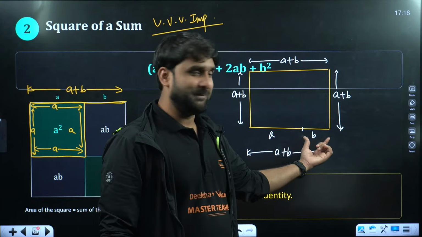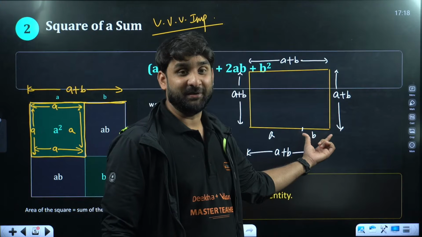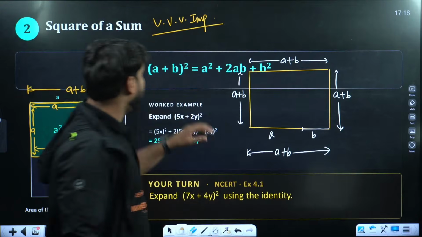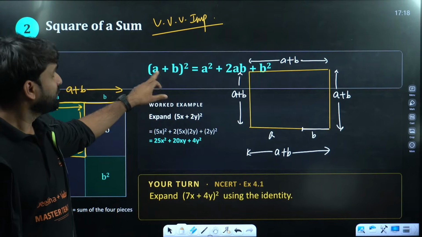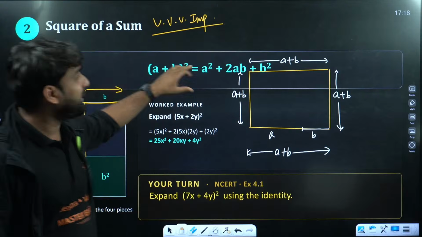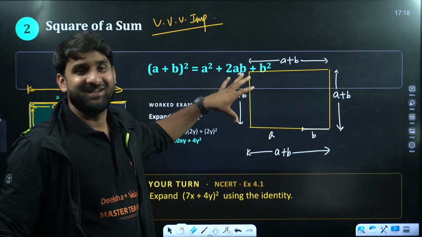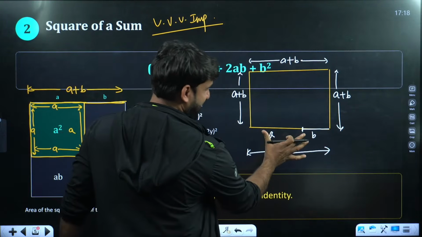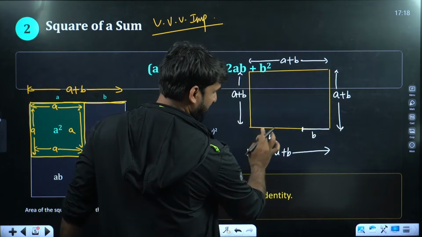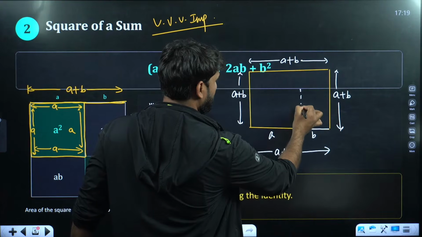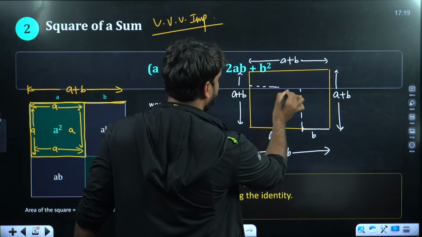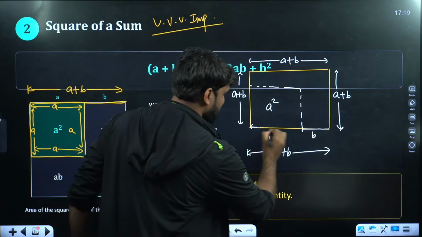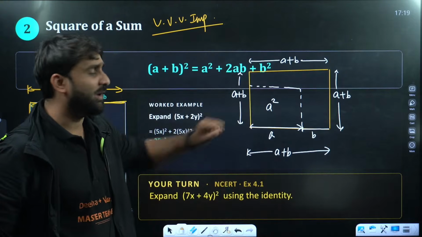Now, can you see here? If this is B here, this is B here. So, if this is B and we want to calculate A plus B whole square, we want the area of this square. And if this is A, so A is the side from here till here, now draw a square of side A. So this will be A square, because from here till here this is A.